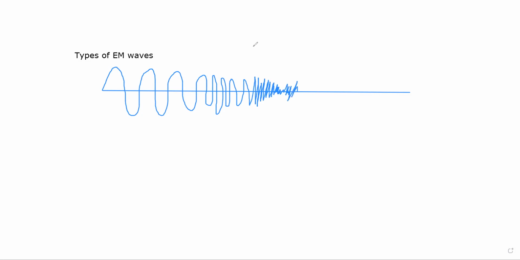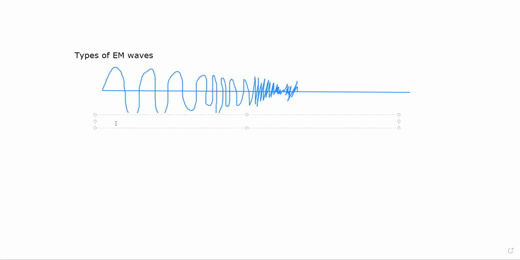Amplitude is actually the same. So you get the idea that even though the amplitude will be the same, the wavelength will keep on decreasing. What are the different types of these electromagnetic waves?